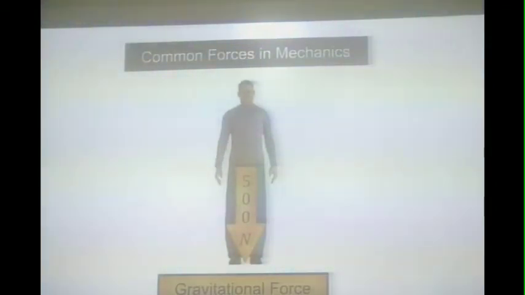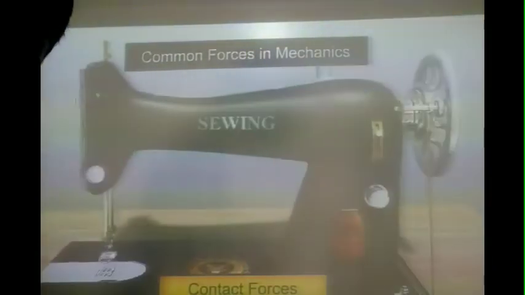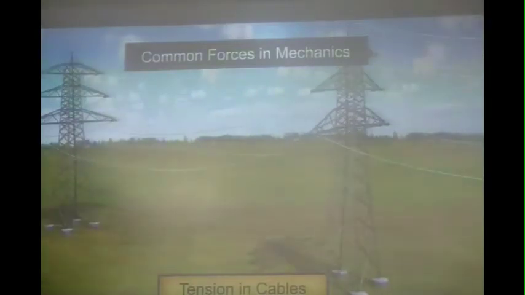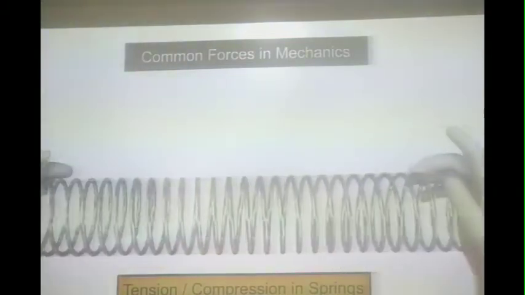Gravitational force, which is the weight of a body. Contact forces between moving pairs of links in a machine. Tension in cables. And tension or compression due to elongation or compression in springs. In this module, we will focus on contact forces.